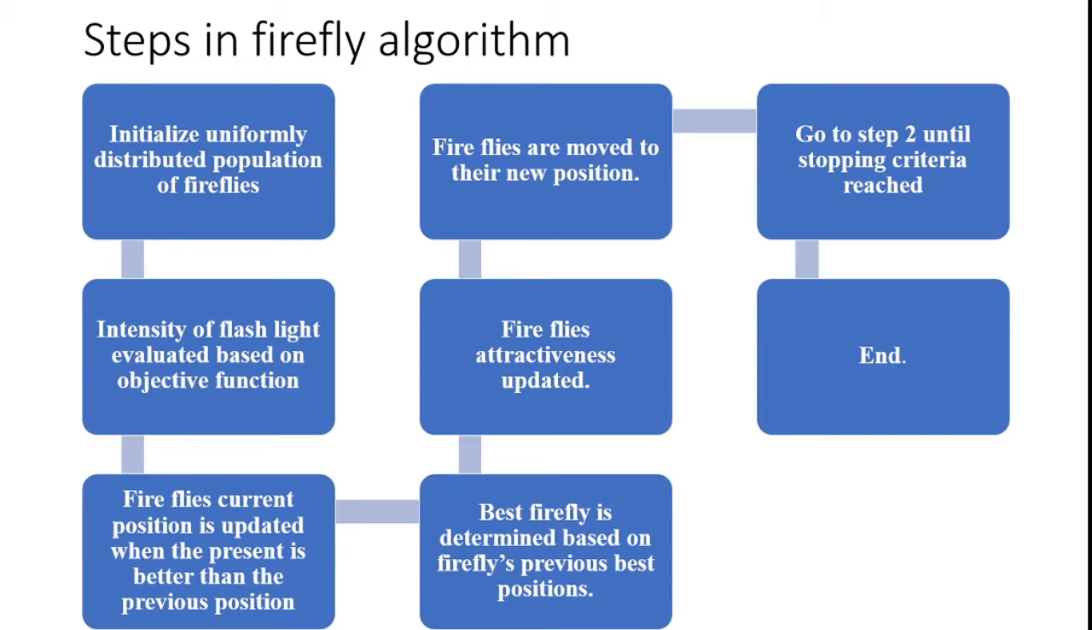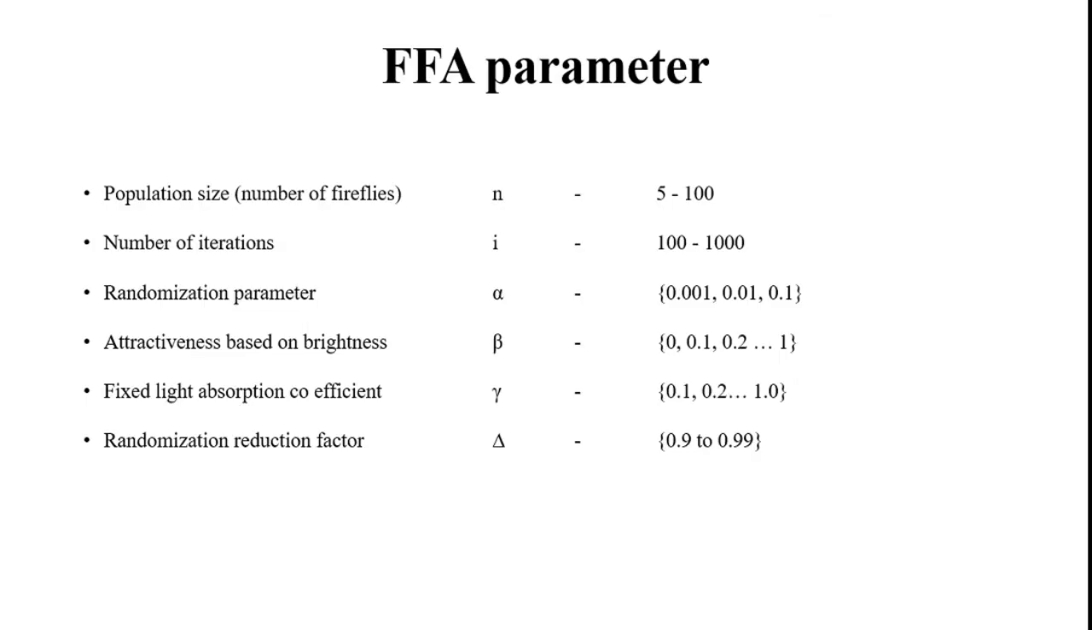Fireflies are moved to their new position based on the attractiveness. After that, the firefly's attractiveness is updated. The best firefly is determined based on the firefly's previous best positions, and then we repeat this. After that, go to step 2 until the stopping criterion is reached. The stopping criterion means the termination stage. If I get the maximum value, I stop the iterations, and then end. These are all the things available with the firefly optimization algorithm.